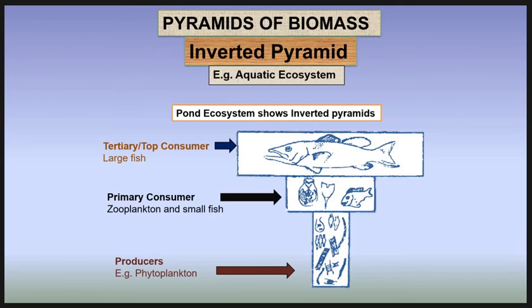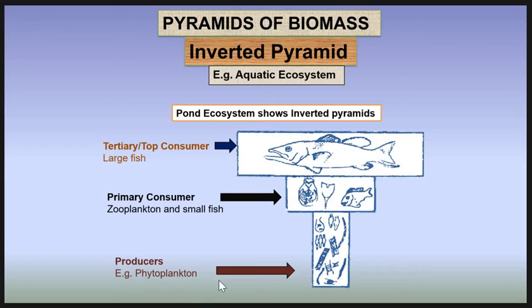Then the pyramid of biomass can be an inverted pyramid. Example, aquatic ecosystem. In a pond, as the producers are small organisms, their biomass is least, and this value gradually increases towards the apex of the pyramid. Thus, the pyramid is inverted in shape.